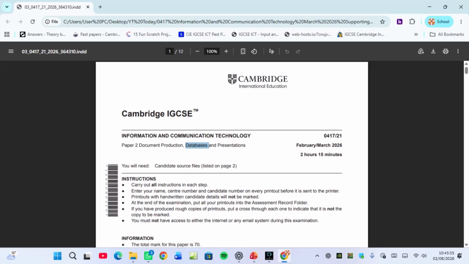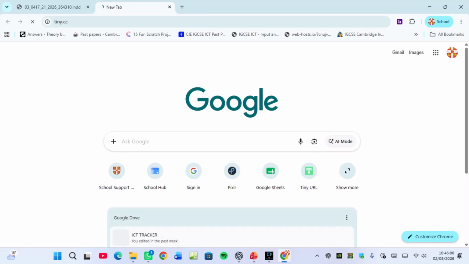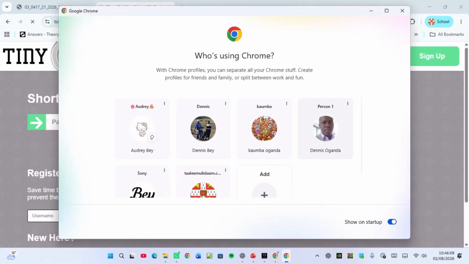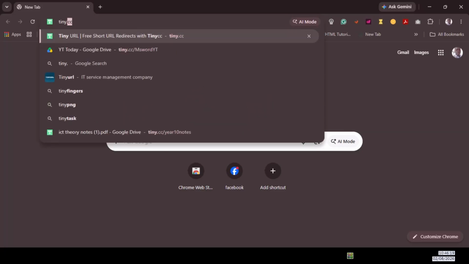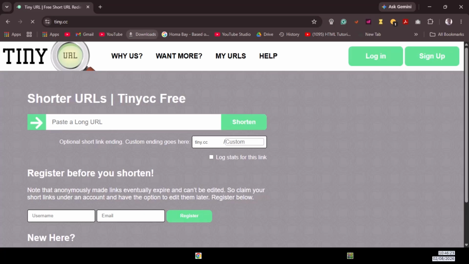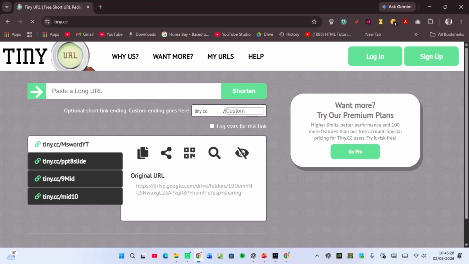So I remember yesterday I prepared a link. It was called tiny.cc. And if I press enter, the tiny.cc, there was a link that you had prepared. I don't know if it was on a different Gmail account. Let me see if the link can be found here. So if I type here tiny.cc, if I press enter, I can't be able to see the link, or it is here.